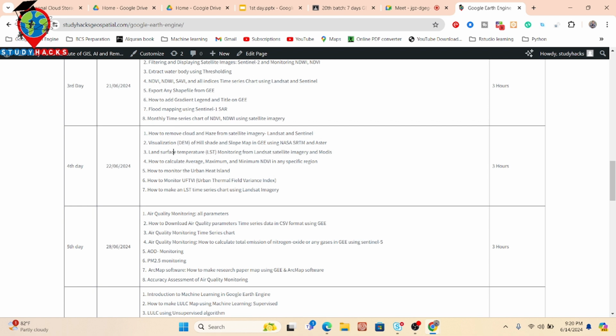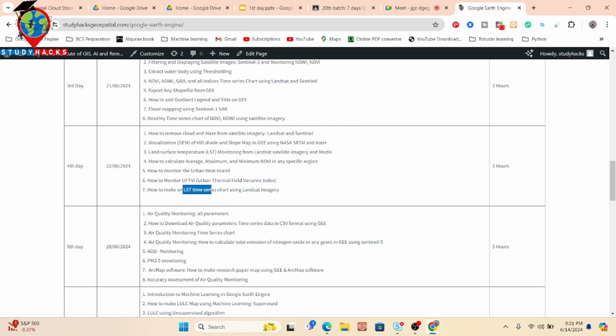And we talk about land surface temperature monitoring using Landsat imagery as well as MODIS satellite imagery. How we can easily use these two satellite imagery and monitor the LST. How to calculate the average, maximum, and minimum NDVI in a specific region. We also talk about the urban heat island and how we can easily identify it, as well as the urban thermal field variance index, and how we can easily make a time series chart of LST.